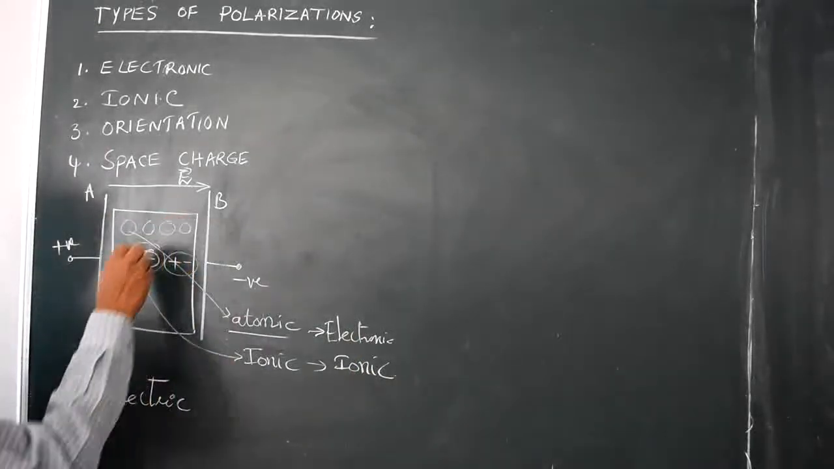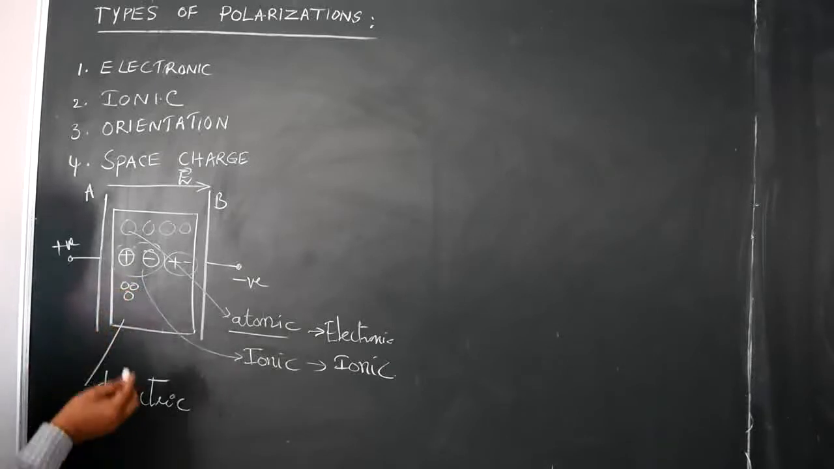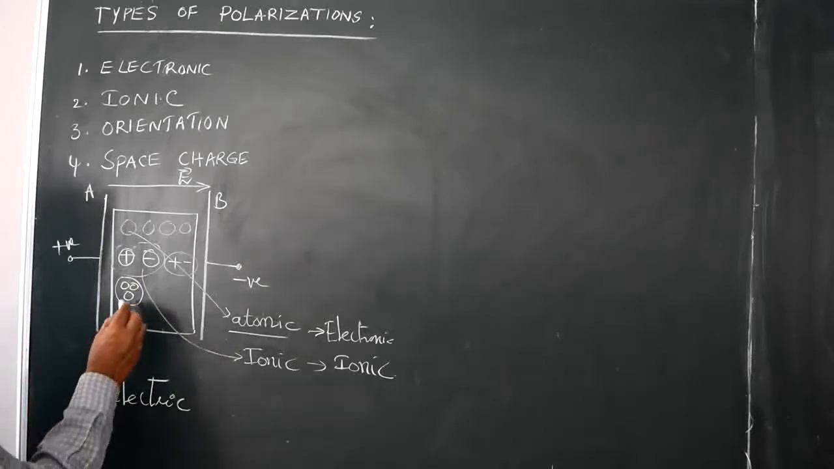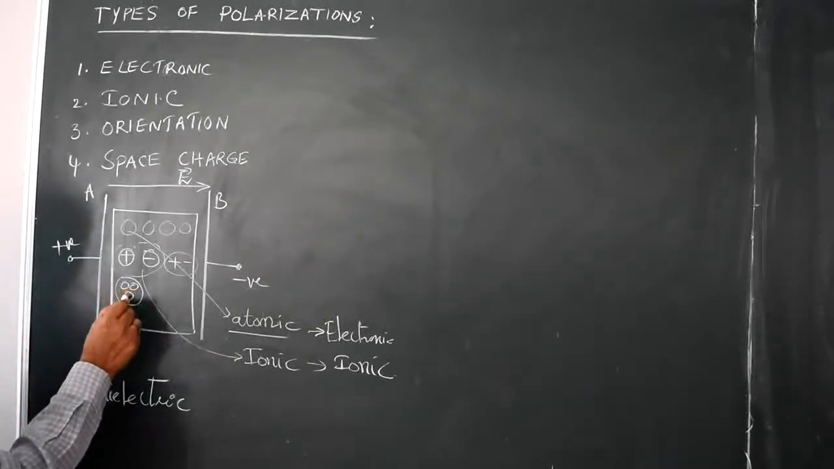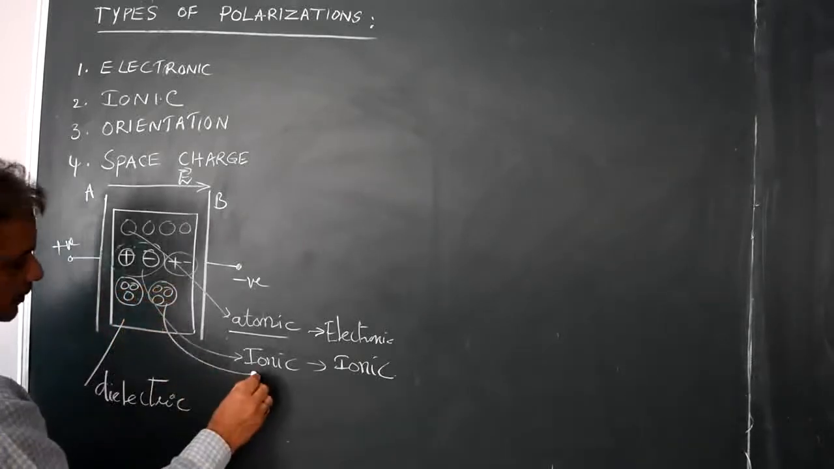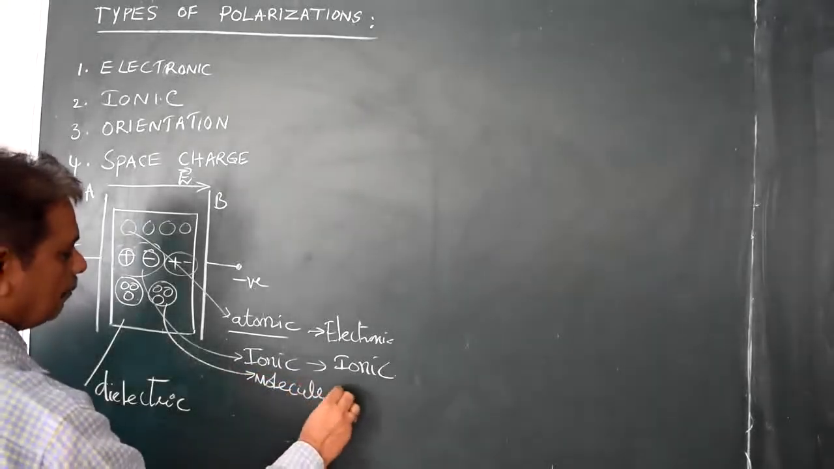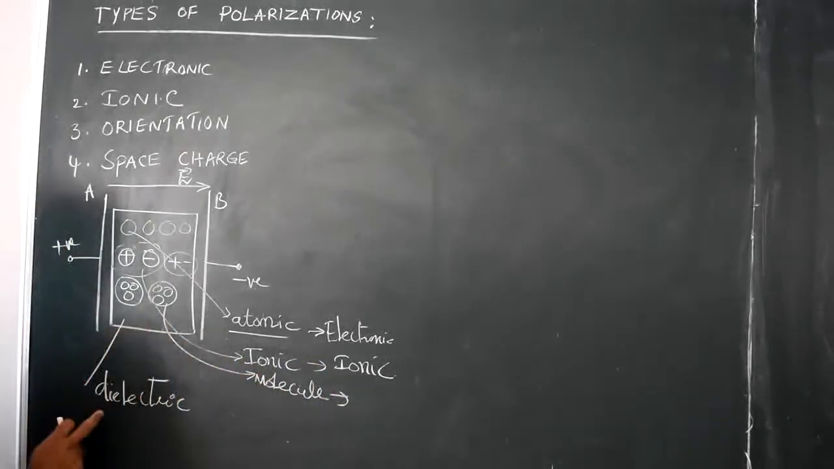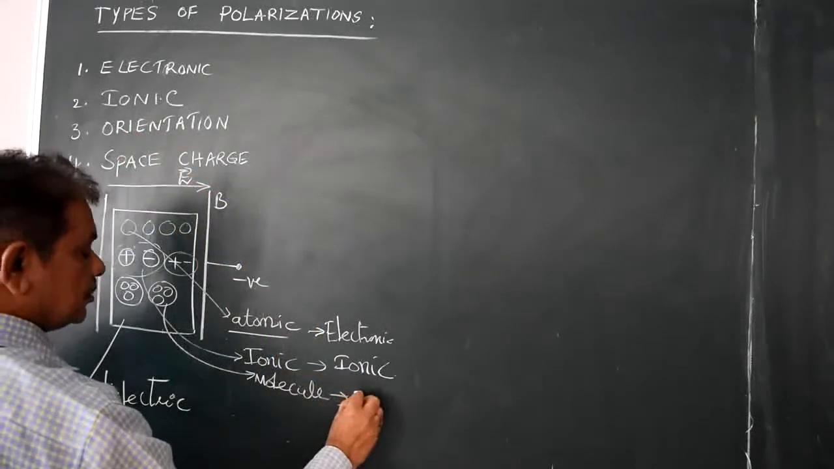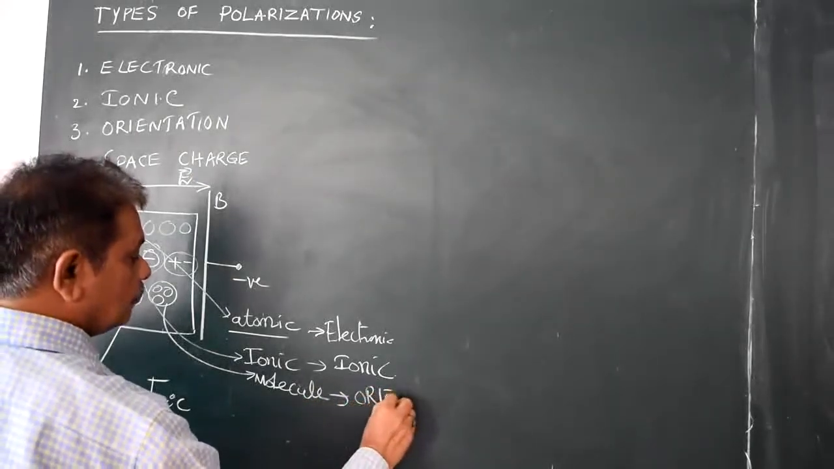And third, if the dielectric is formed with molecules. Molecules means the basic component is formed with two or more atoms. So if the dielectric is formed with molecules, it is called a molecular dielectric. This molecular dielectric forms the orientation polarization or molecular polarization. So this is orientation polarization.